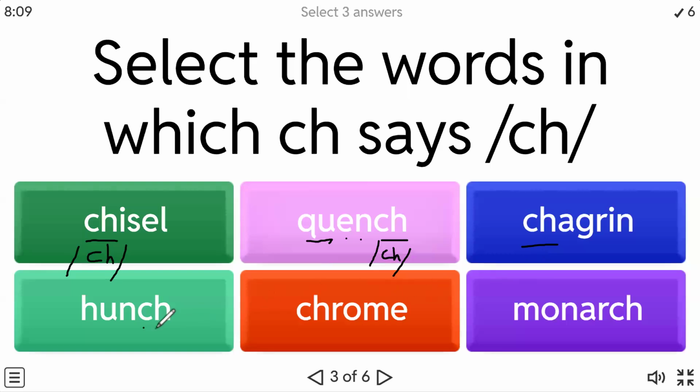Now this one is hunch. So over here again CH. So we have got our three sounds where it is making the CH sound. Ch ch ch. Over here it's making chrome, k k k again. Right? And here again it is making monarch, k k k. Okay, monarch, k. You don't read it as monarch or monash.